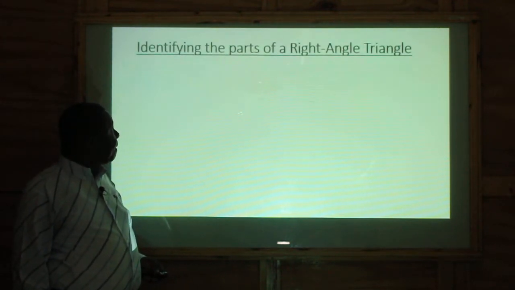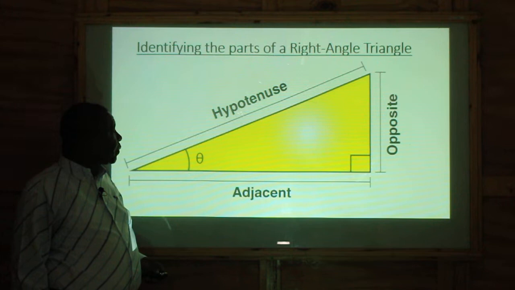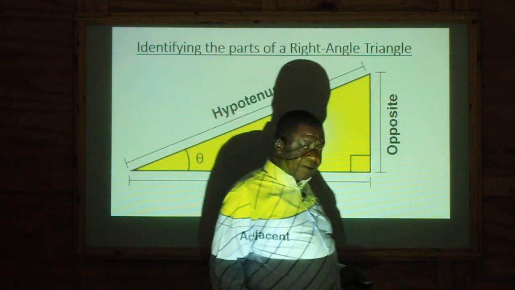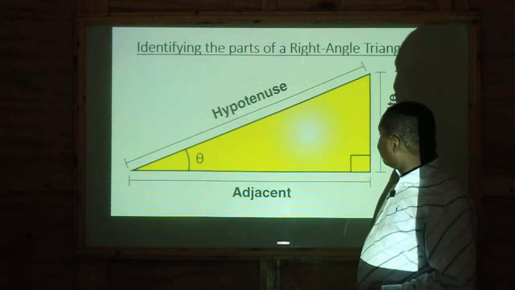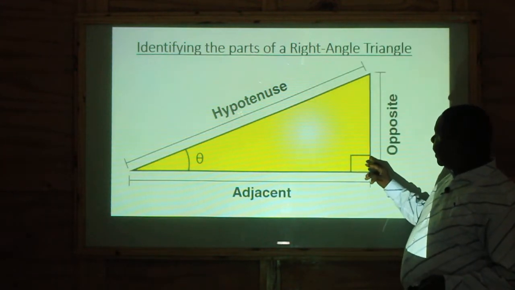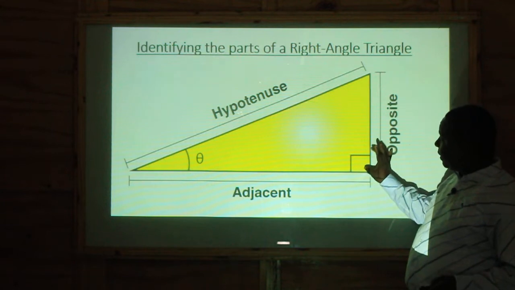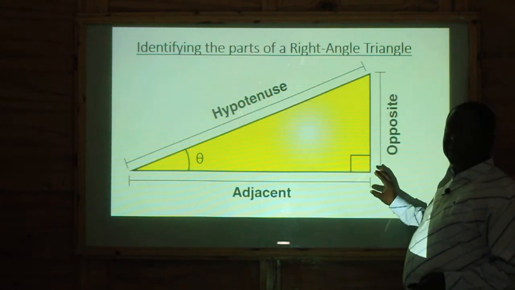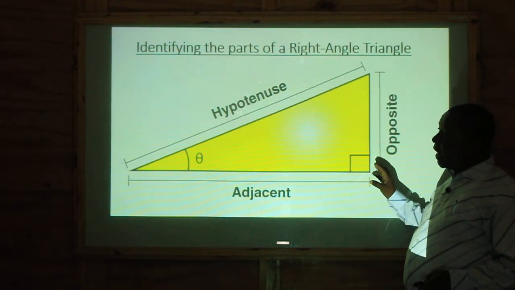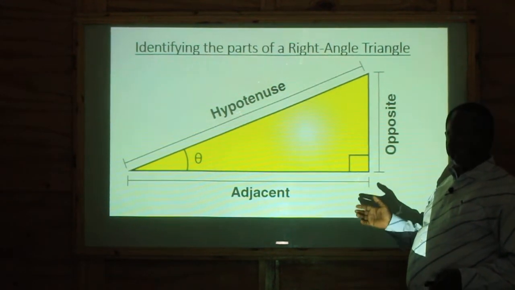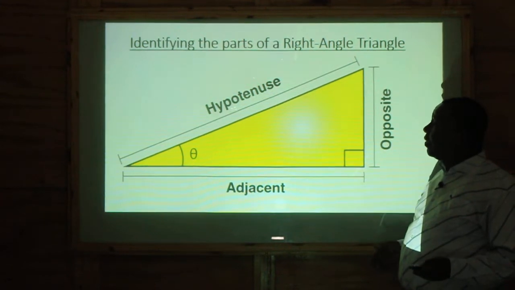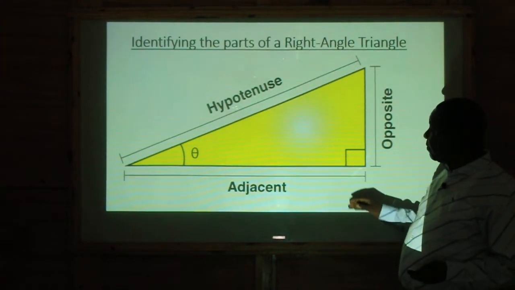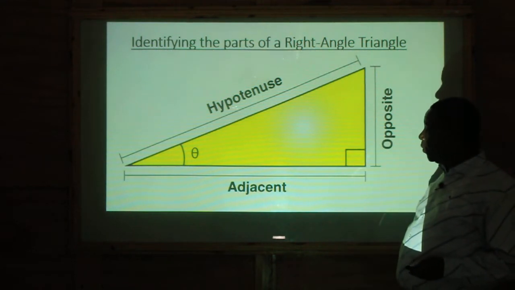Now, of course, what you see on the board is a right angle triangle. It is a right angle triangle because you can see that one of the angles is 90 degrees. This symbol actually represents a right angle triangle, all right? And I said in the objective that depending on which angle they are talking about, we'll be able to define the various sides you have.